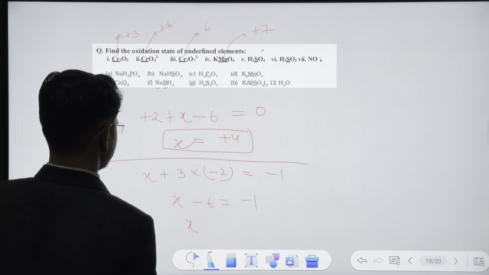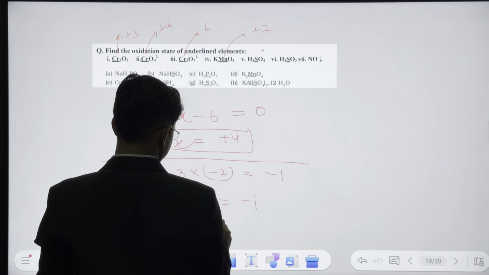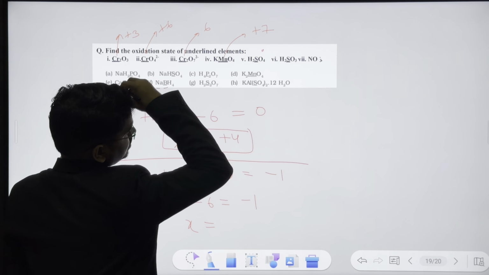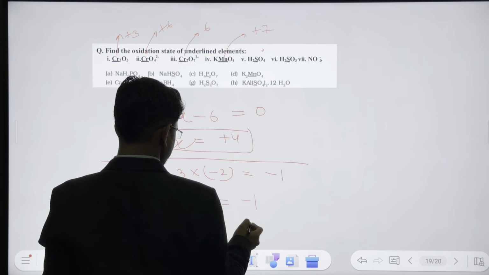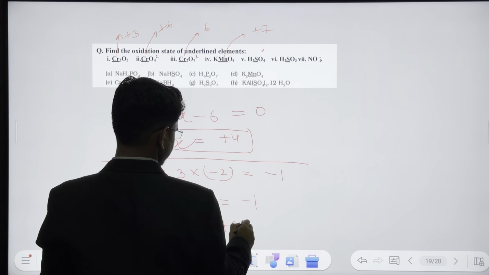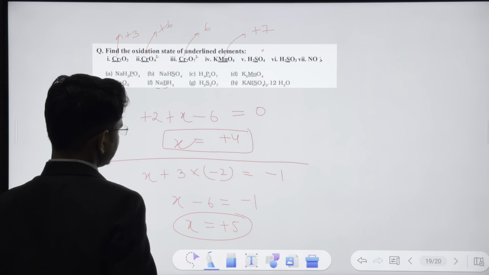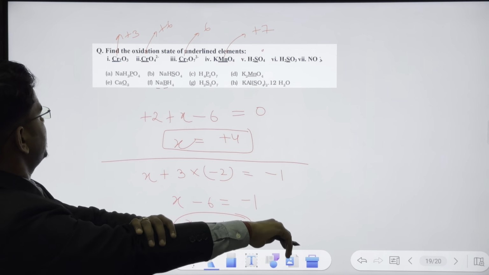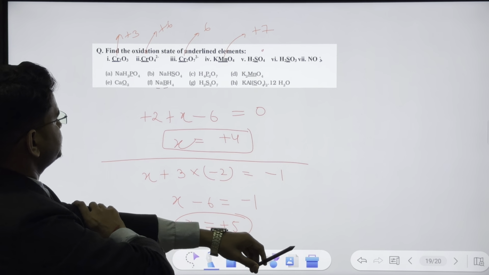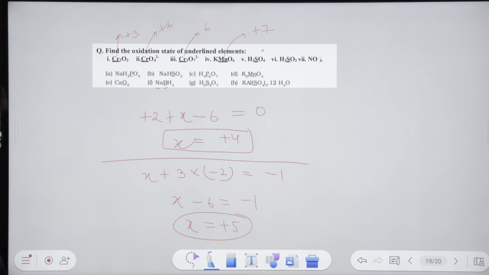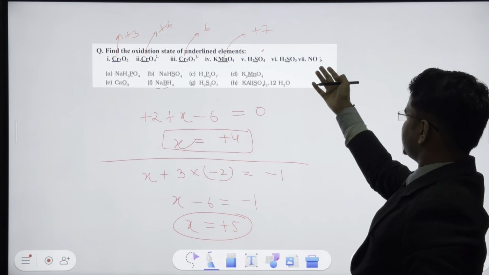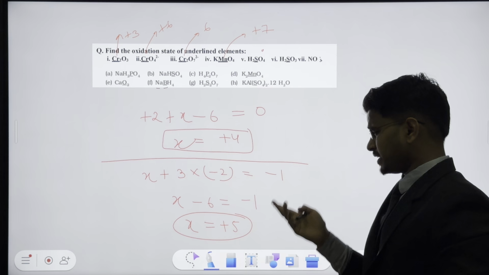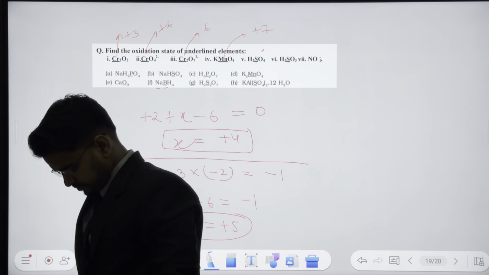Right, there is a mistake in the question. This is correct. Plus 1 minus x plus 3. Okay, x is plus 5. I think it's obvious. I thought it was a mistake, NO3 minus, not minus 3. That's fine. x is plus 5.